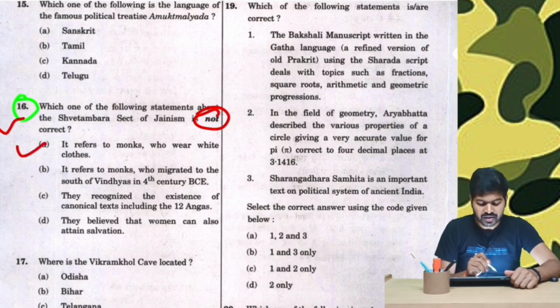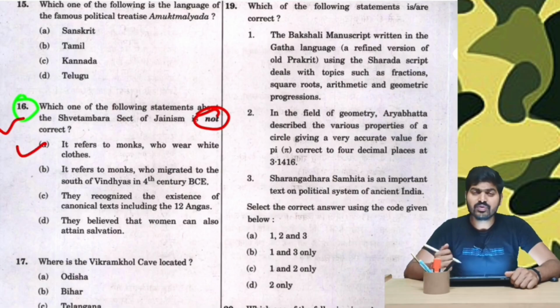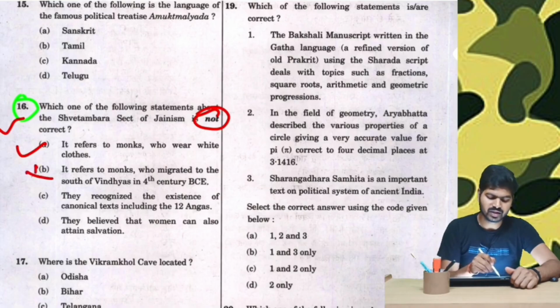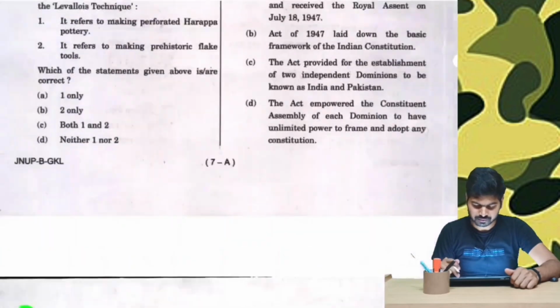This is correct. It refers to monks who migrated to south of the Vindhyas in 4th century BCE. Even if we have covered basic history and Jainism, we know that the part which moved to the south was called Digambars and the one which remained in the Magadh region was called Shwetambars. Therefore this option is not correct, and hence this is our answer because they are asking not correct.